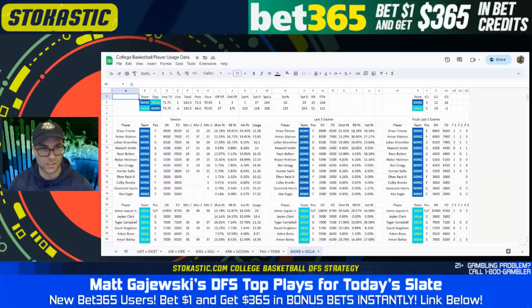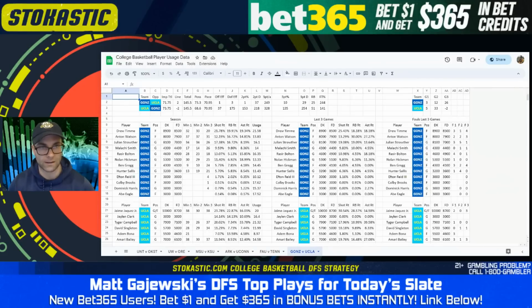The last two starters are going to be Rasir Bolton and Nolan Hickman. As you can see, based on these minutes, when games are tight, they will increase both their minutes. Rasir Bolton at 4,600 could be in play for value here. Both of these guys are kind of wind sprinters, but Rasir Bolton's actually been a little more involved than Hickman of late, and you save a lot of money by going to Bolton. So at 4,600, I don't hate him.